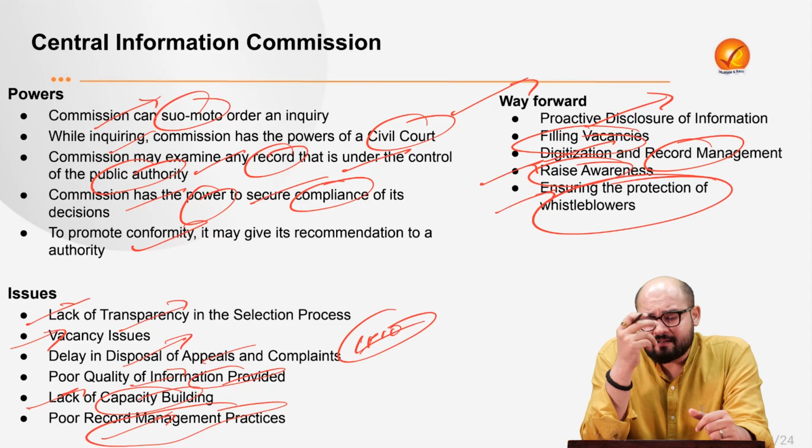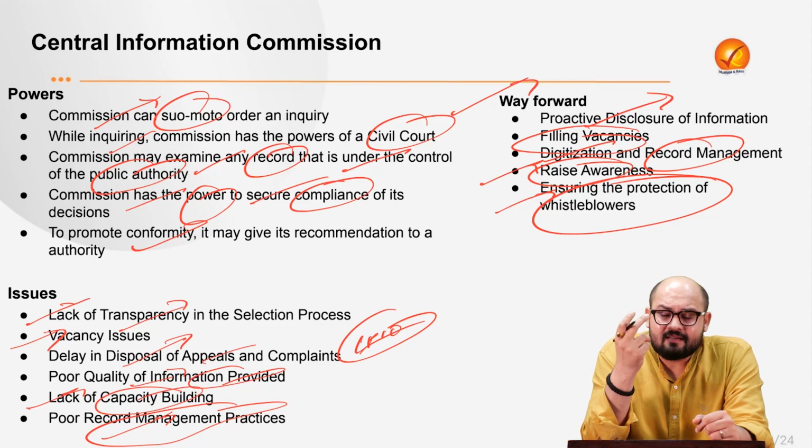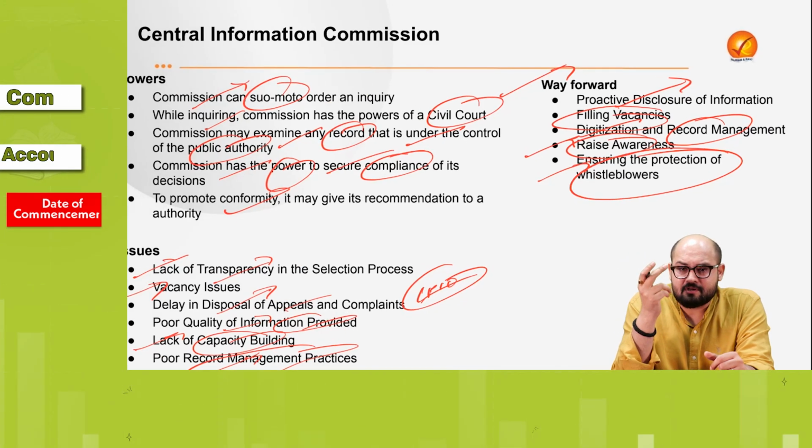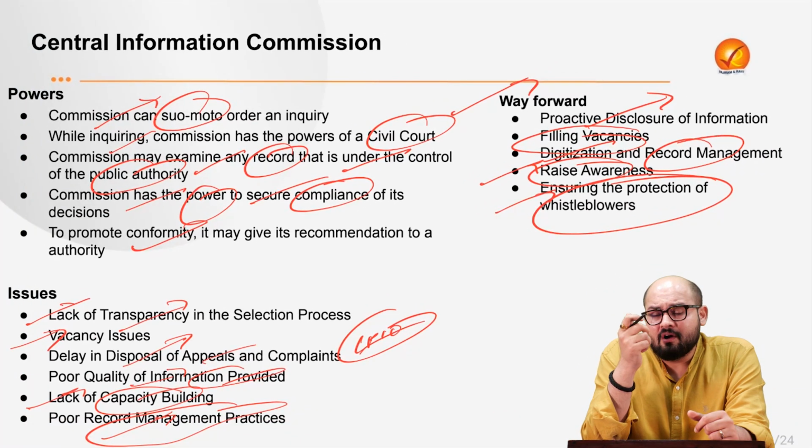So what we see is that this right to information is very important for strengthening the democracy, in order to promote transparency and make sure that transparency should be the norm. As the Honorable Supreme Court said, secrecy should be an exception, not the other way around, right? So that we can ensure that these institutions which strengthen the rights of the people are made more robust, and it can ensure a more effective citizen participation.